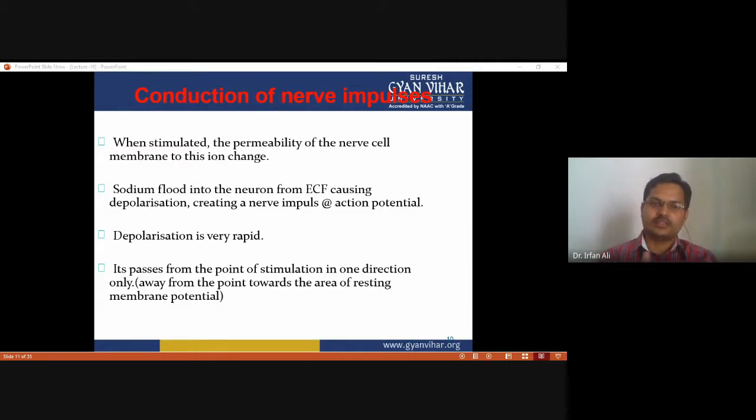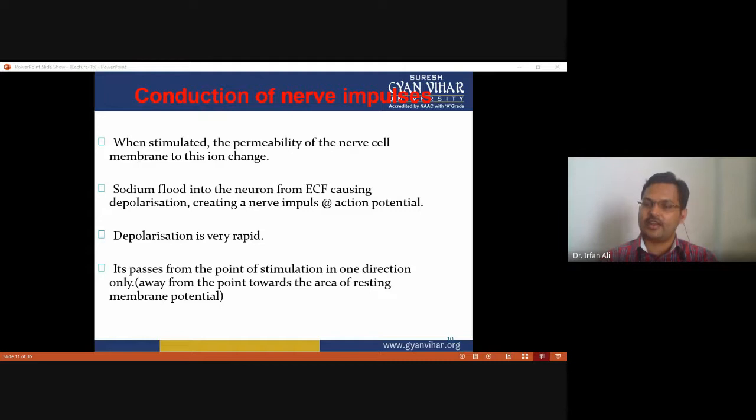At that time the voltage gated sodium ion channels open, and due to this additional type of ion channel opening, a large number of sodium ions leak in. This creates the depolarizing phase.